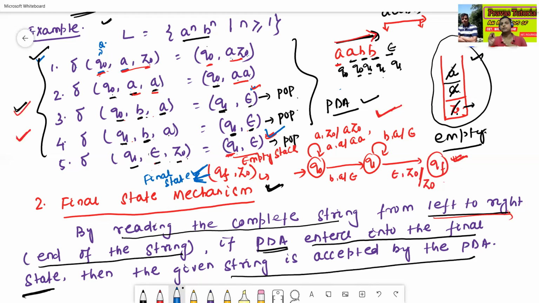In very detail, we'll see in the next class when we construct push down automata. We'll construct many more push down automata. I'll take around 4 or 5 classes on constructing push down automata. Don't worry.